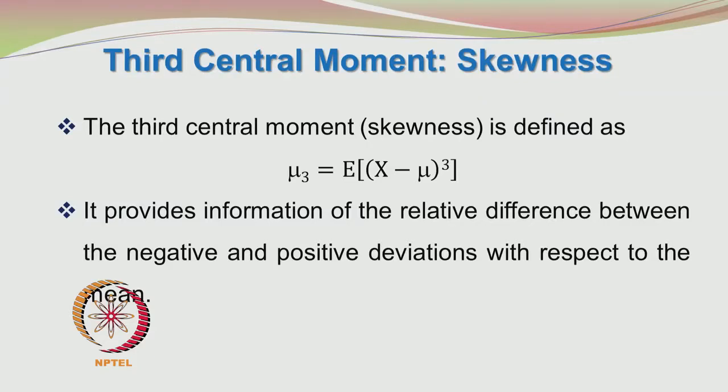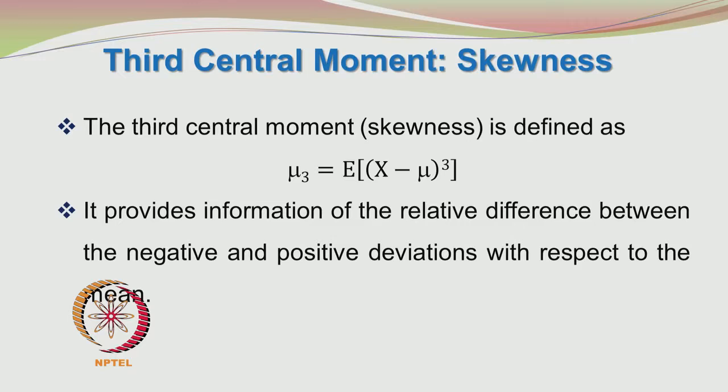The third central moment or the moment about the mean mu is defined as skewness, okay, and that is given by mu 3 is equal to expected value of (x minus mu) whole cube, okay. And the significance of the skewness is it illustrates or indicates the asymmetry of the distribution, okay.